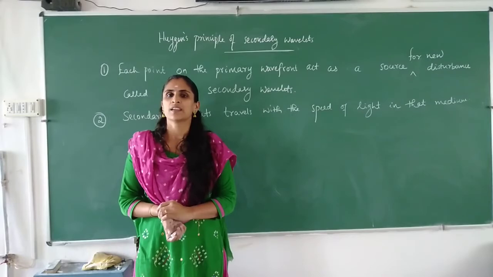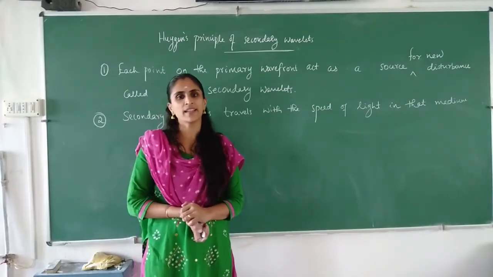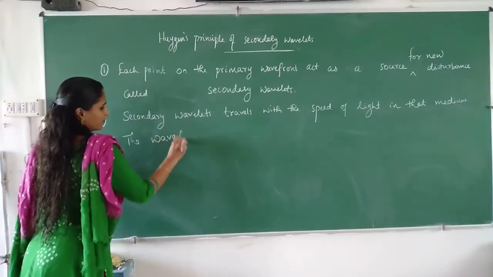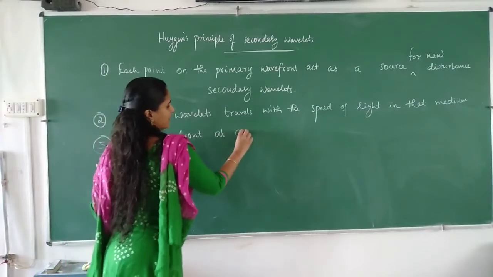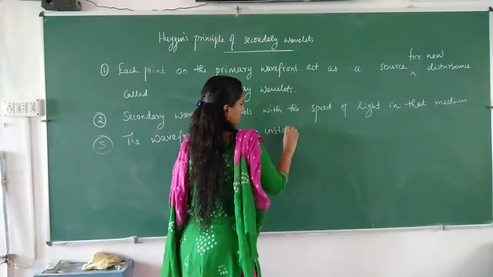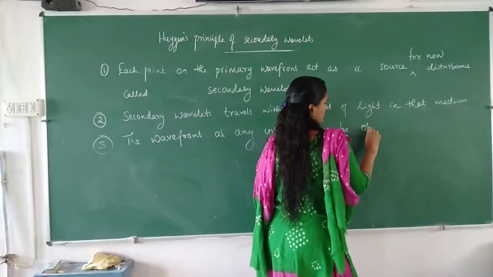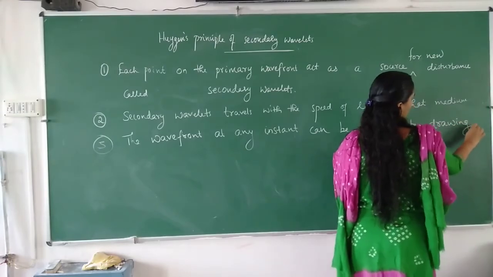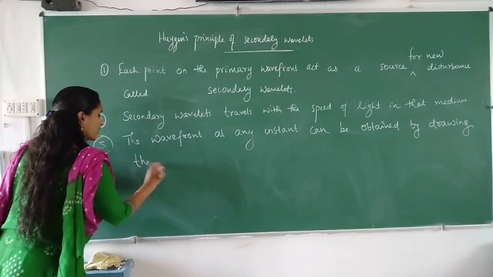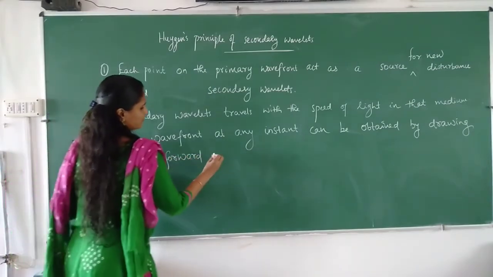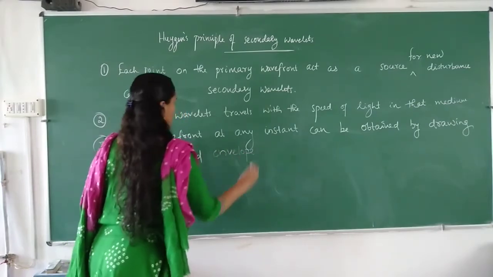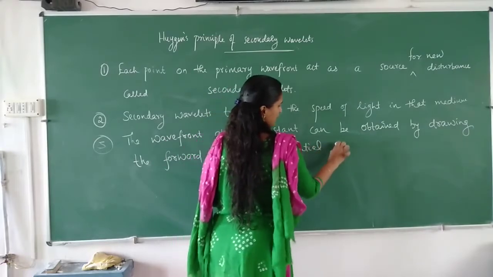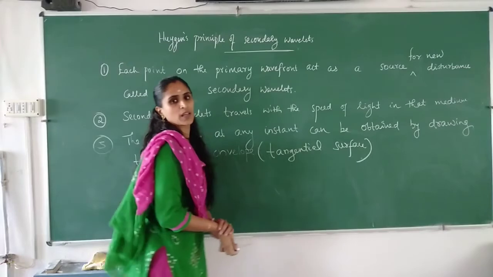Secondary wavelets travel with the speed of light in that medium, and the wavefront at any instant can be obtained by drawing the forward envelope, or we can say by drawing the tangential cells. So these are Huygens' principle.